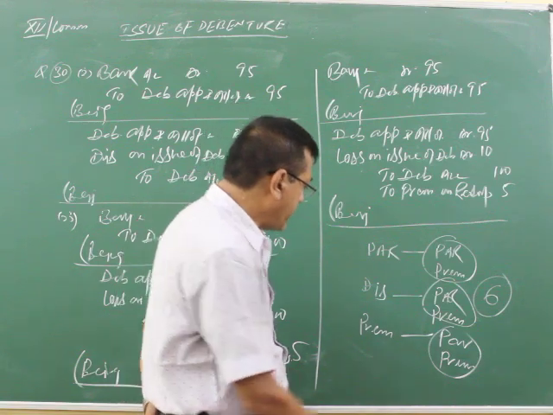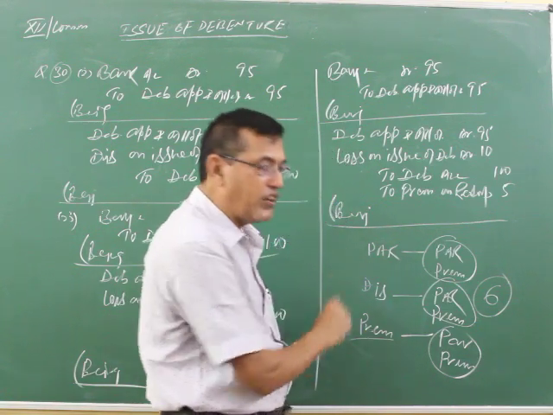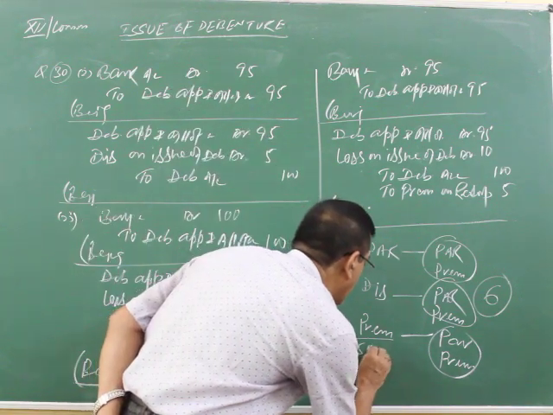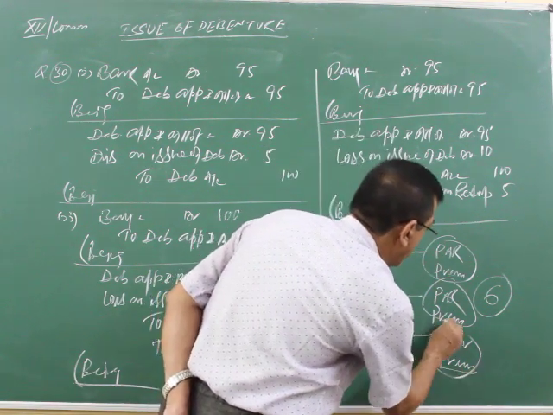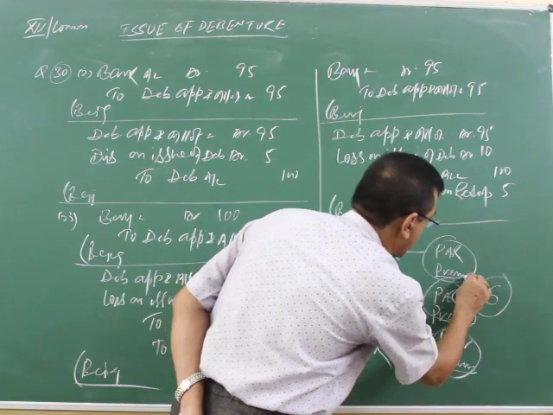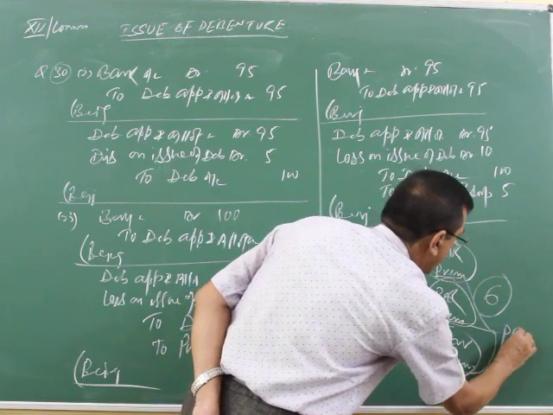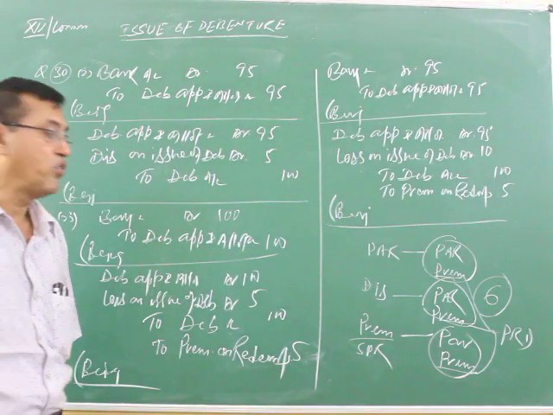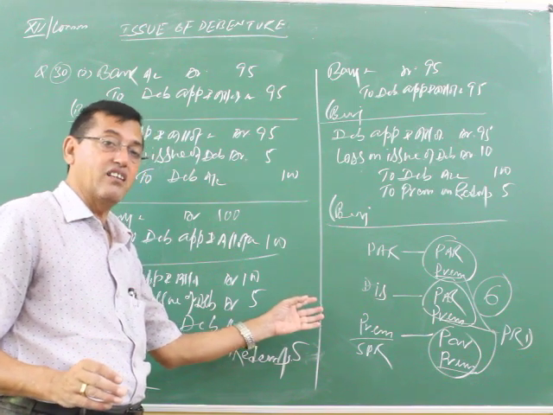So when debenture is issued at a premium, it is called securities premium, SPR. And when redeemed at a premium, it is the premium on redemption of debenture, the PRD. Be careful. You have to keep in your mind, just a brief idea I am providing here.